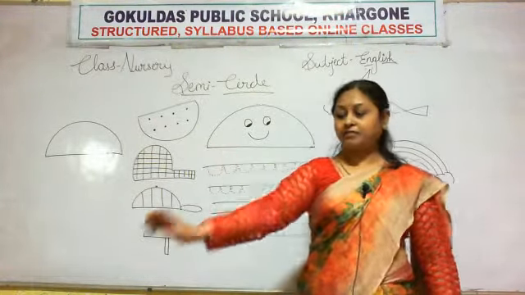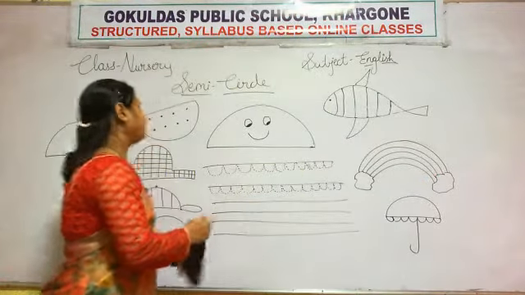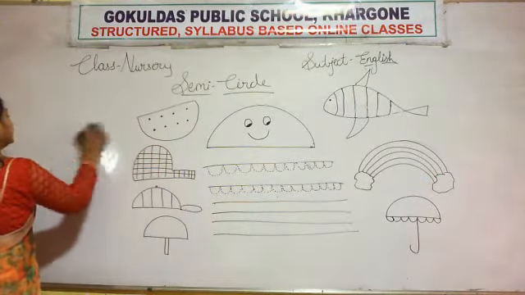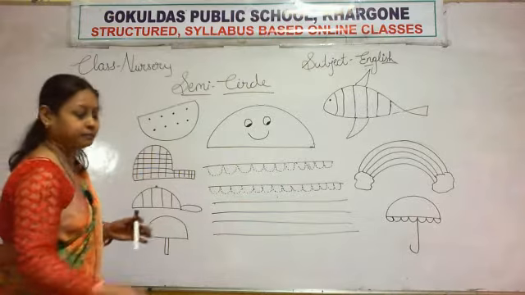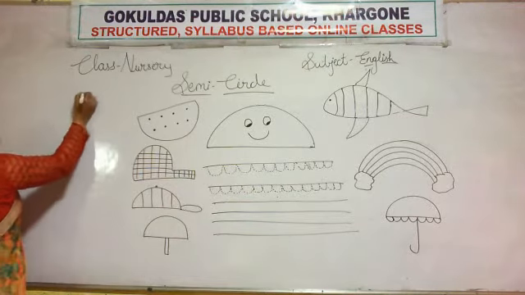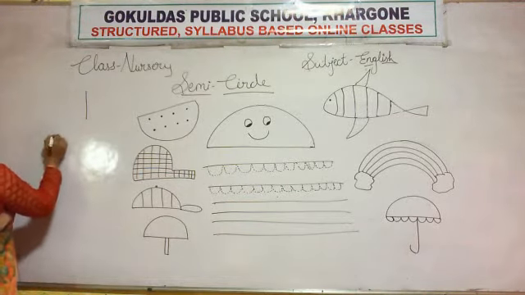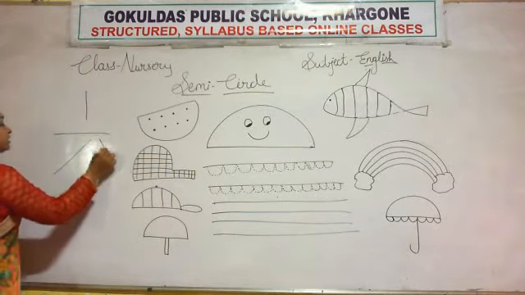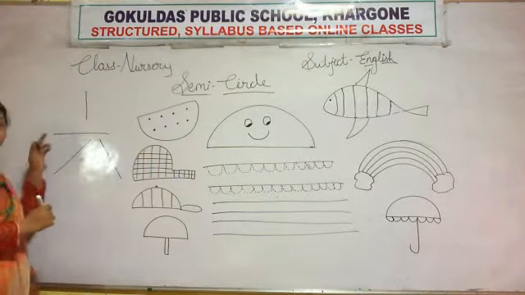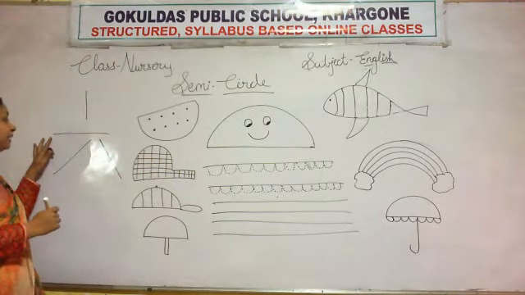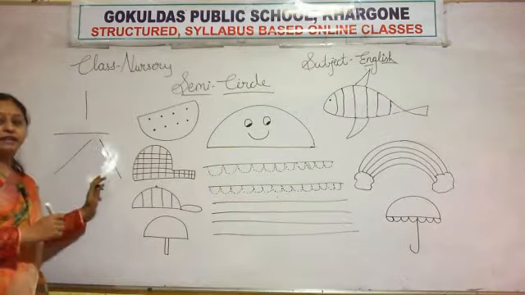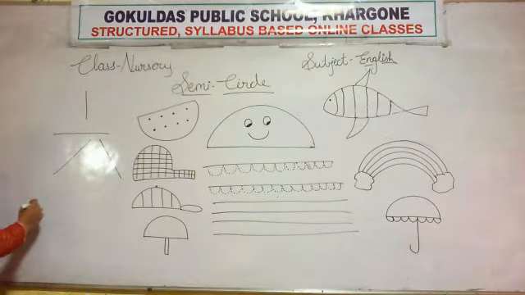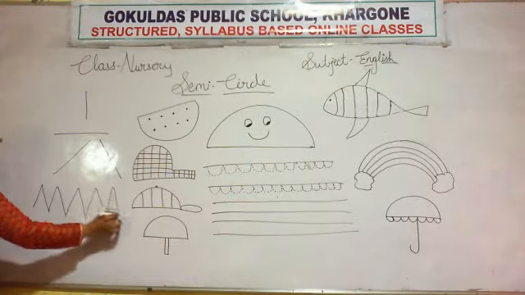We have learned patterns: standing line, sleeping line, and slanting line, like this or in this way. Then next, the zigzag line, up and down.